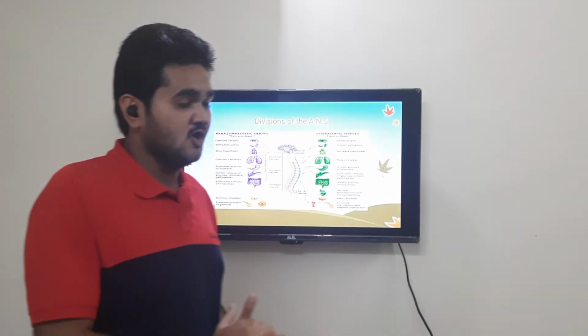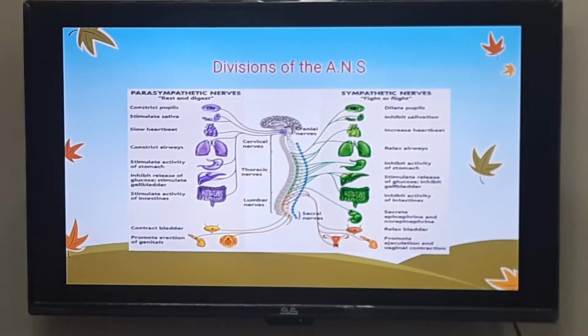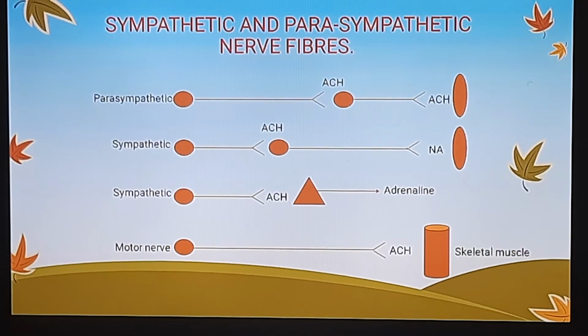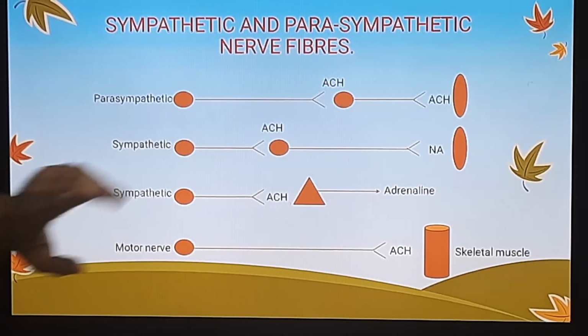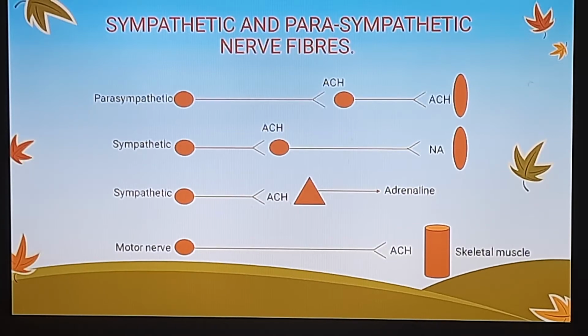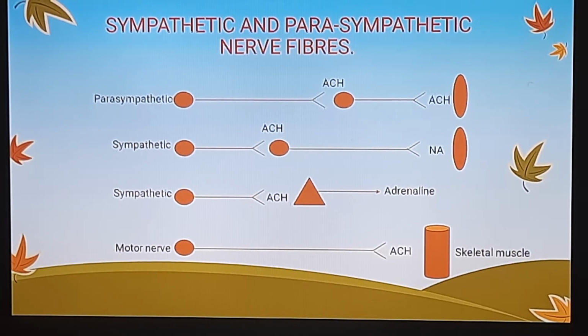Now हमने division of autonomic nervous system तो देख लिया है, but now we need to understand कि what is the main important difference between sympathetic nerve fibers and parasympathetic nerve fibers. So let's get into the details of sympathetic and parasympathetic nerve fibers. As you can see on your screen, this particular nerve is representing our parasympathetic nervous system, and here is our sympathetic nervous system. So let's first focus on our parasympathetic nervous system.